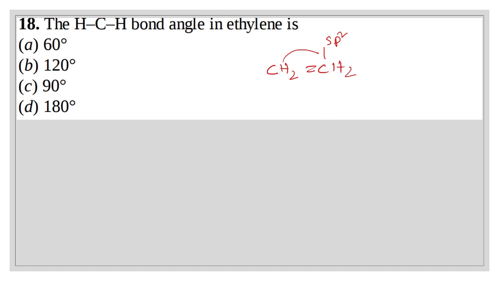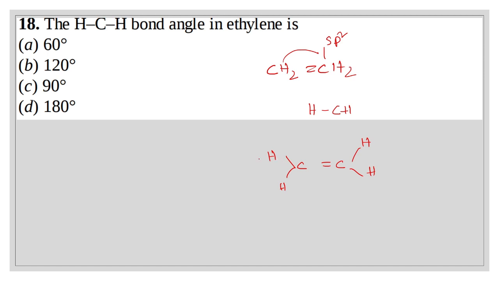And if this carbon atom is sp2 hybridized, then the bond angle between HCH is 120 degrees.